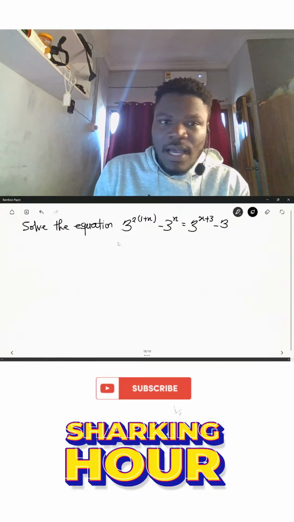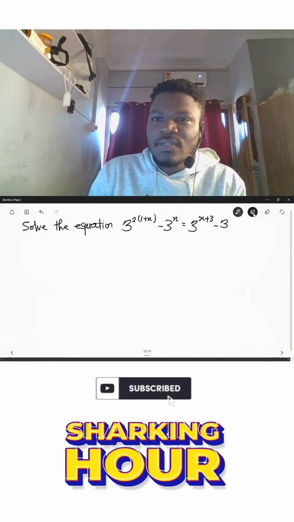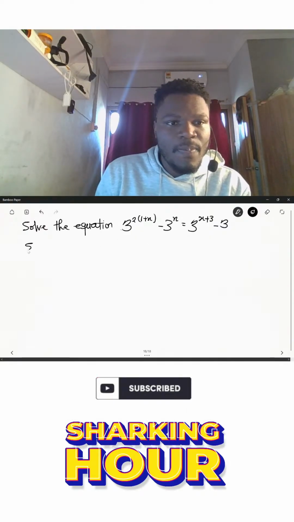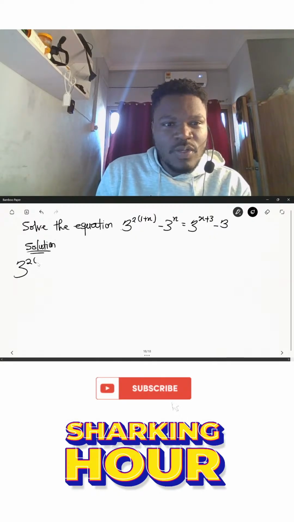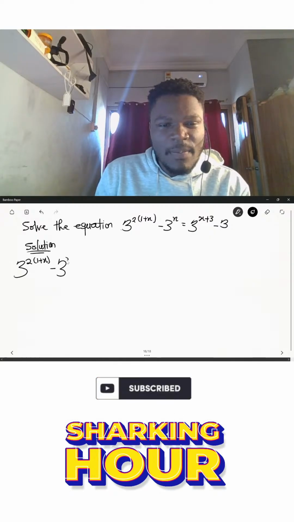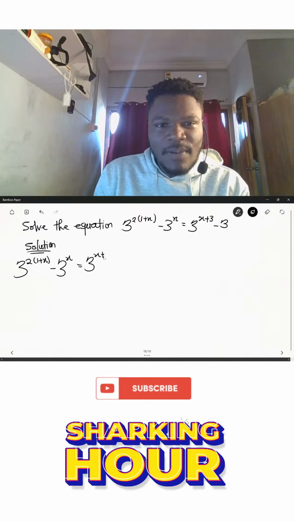Let's proceed to look at the solution to this particular problem. We have here 3 to the power 2 into bracket 1 plus x minus 3 to the power x is equal to 3 to the power x plus 3 minus 3.